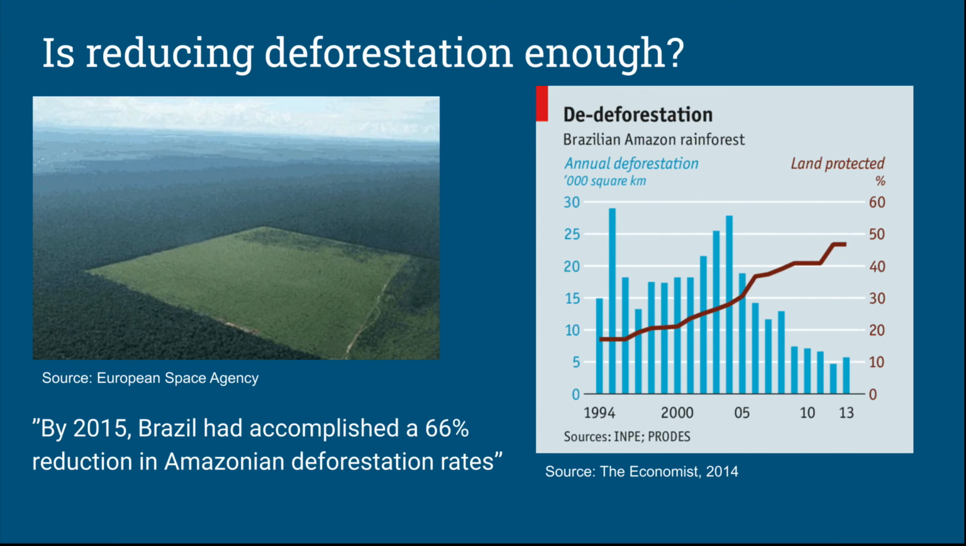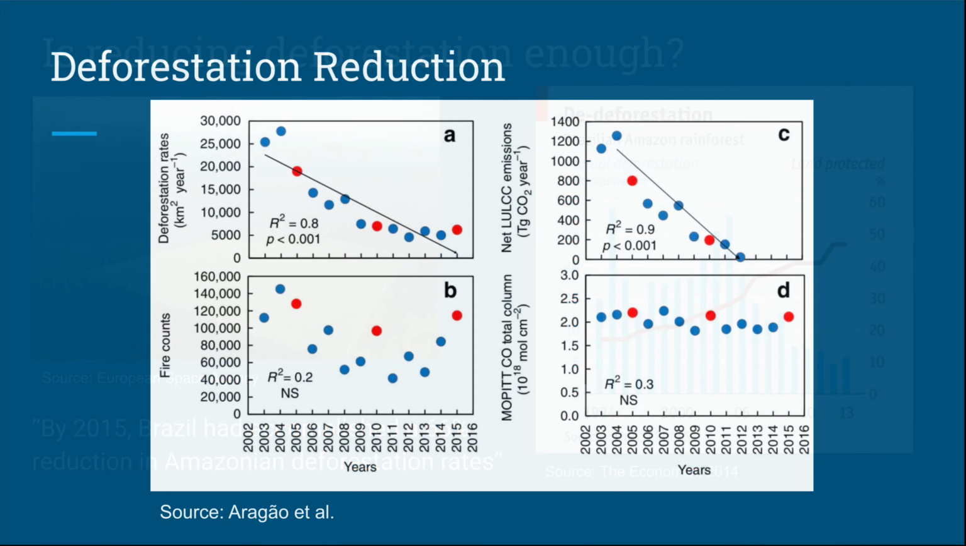So one thing the article addresses is the question, is reducing deforestation enough? As we can see, there's been a decrease in annual deforestation, while the percentage of land protected has been increasing. And by 2015, Brazil had accomplished a 66% reduction in Amazonian deforestation rates. And these graphs from the article reiterate this positive change.